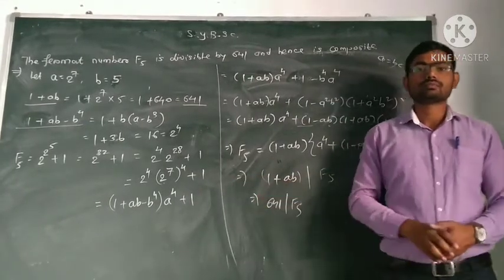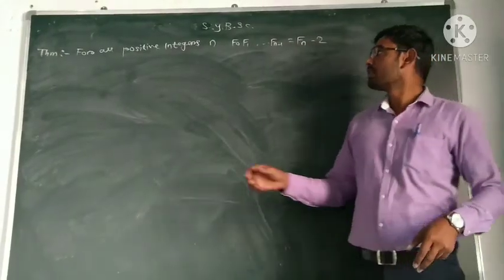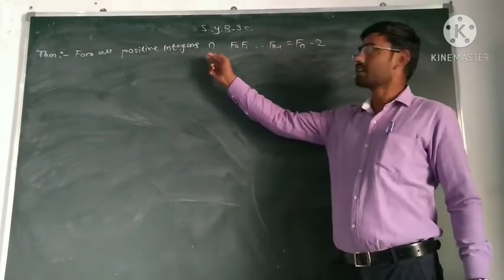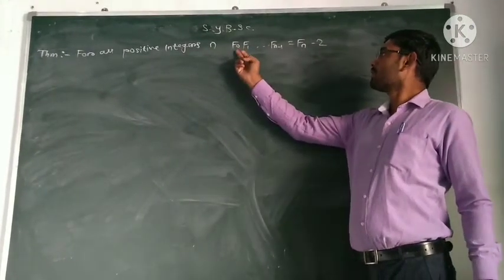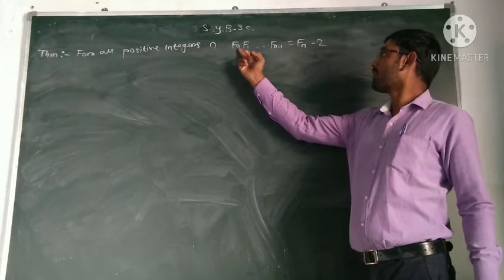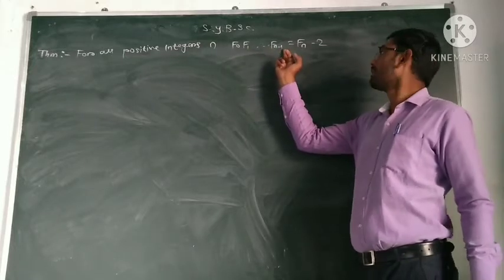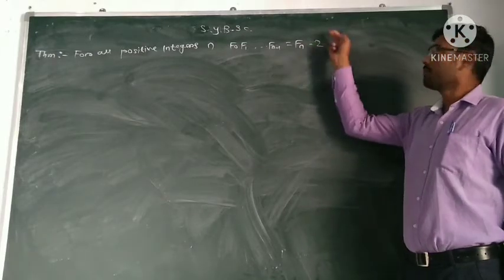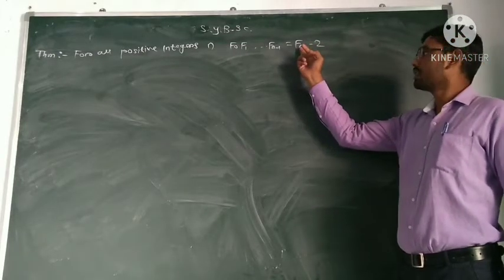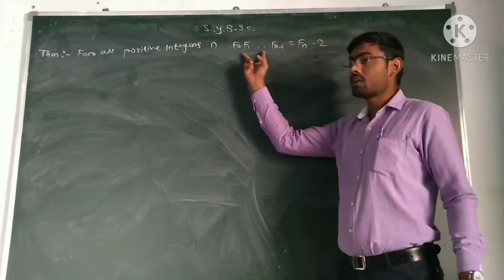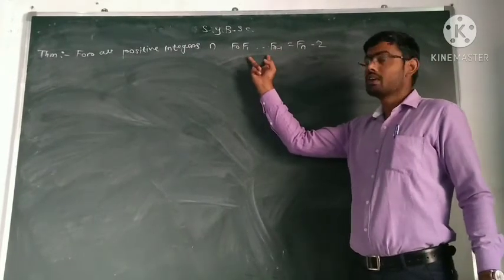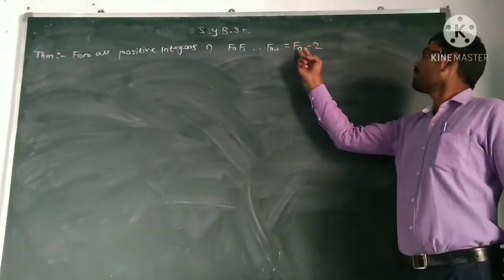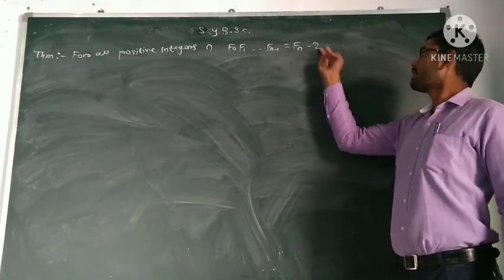Next theorem is that for all positive integers n, the product of the Fermat numbers F0, F1 up to Fn minus 1 is always equal to the nth Fermat number minus 2. The theorem is: the product of the first n Fermat numbers is always equal to the nth Fermat number minus 2.